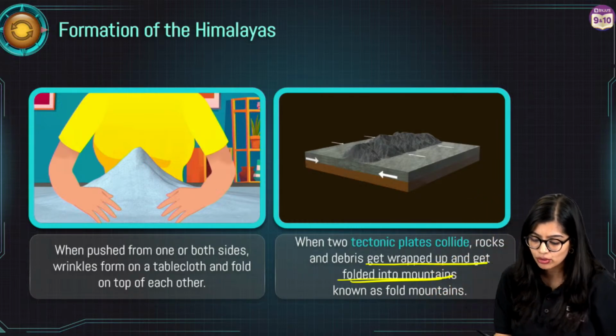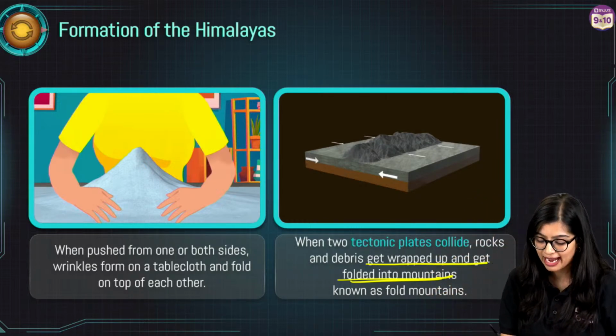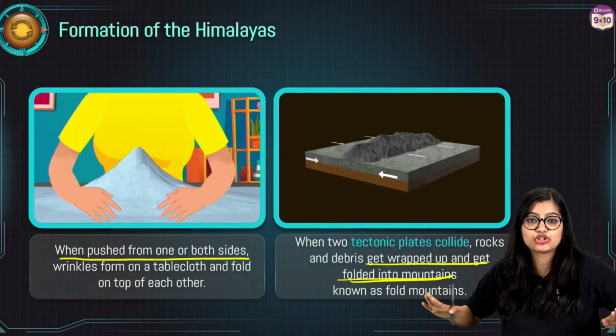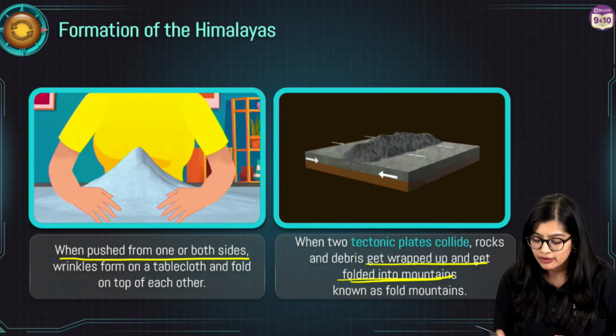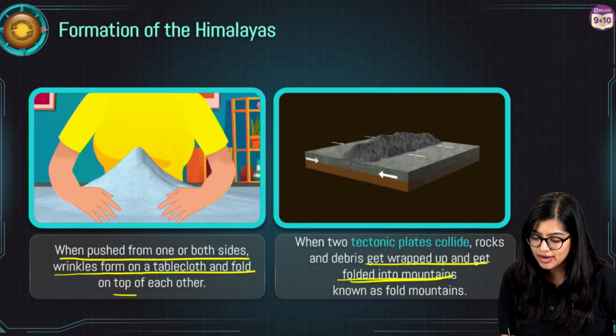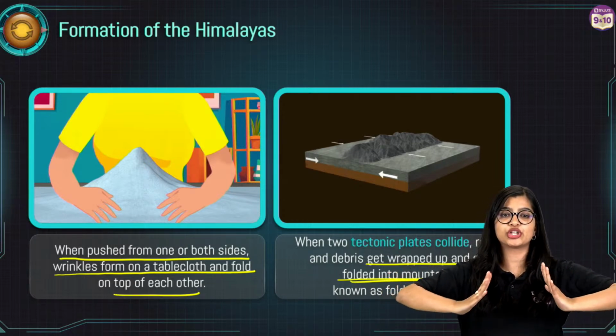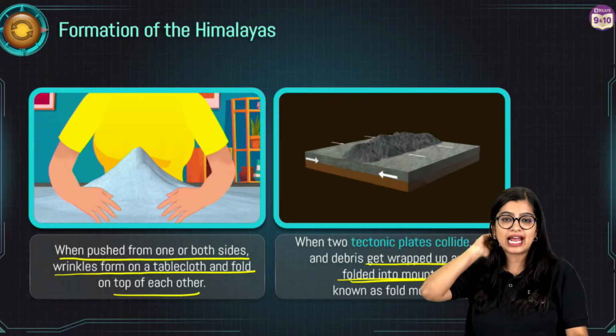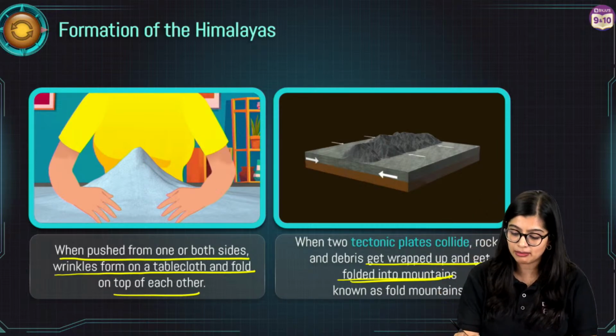So kind of like if you take a piece of blanket or a tablecloth and you push it from both sides, we see that it will get wrinkles, one fold on top of the other. You push it on both sides, and you get a fold. So that is exactly what we mean by this.